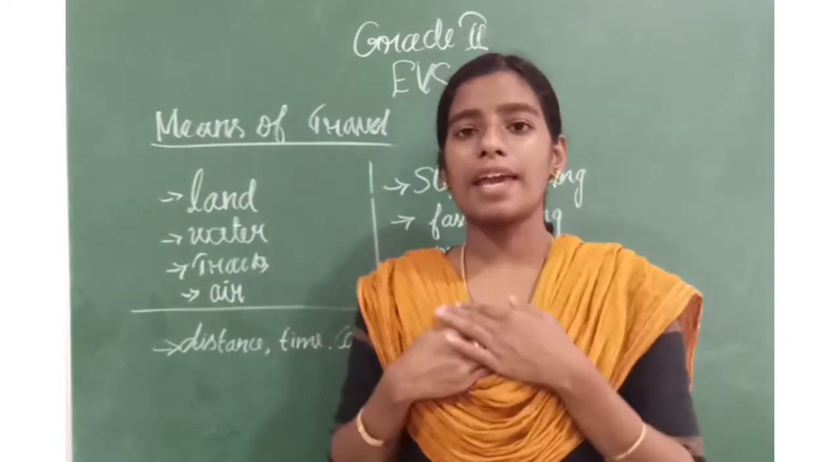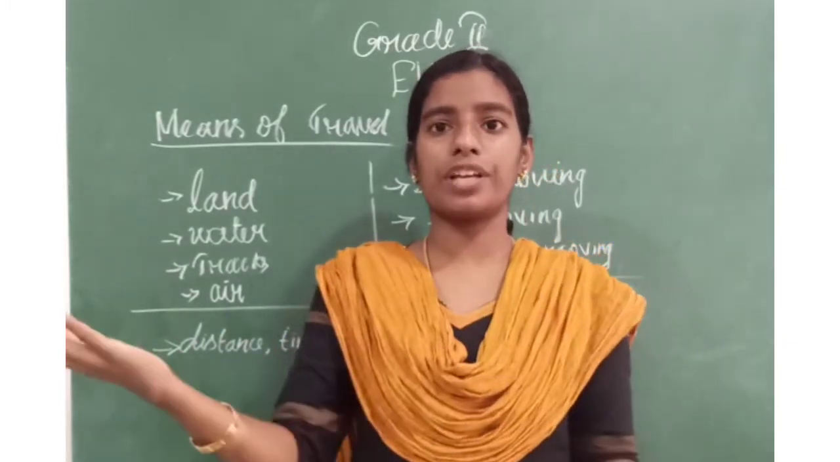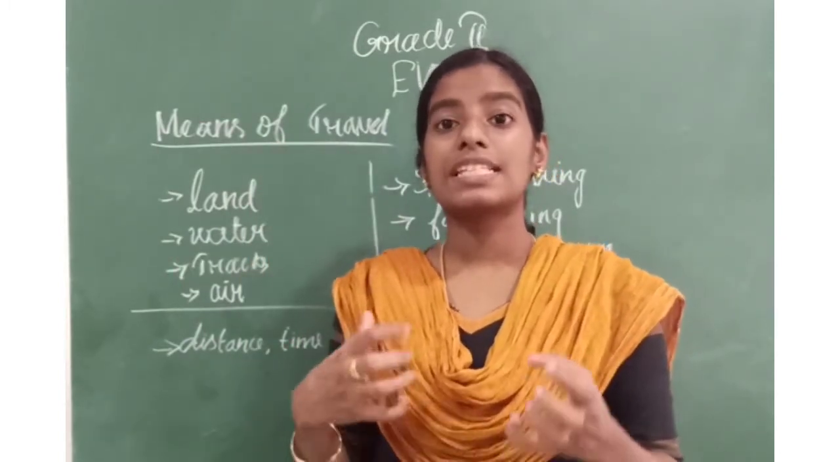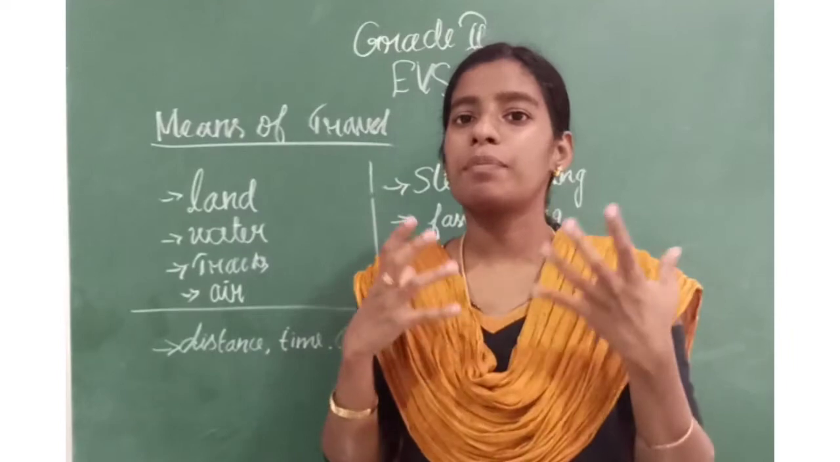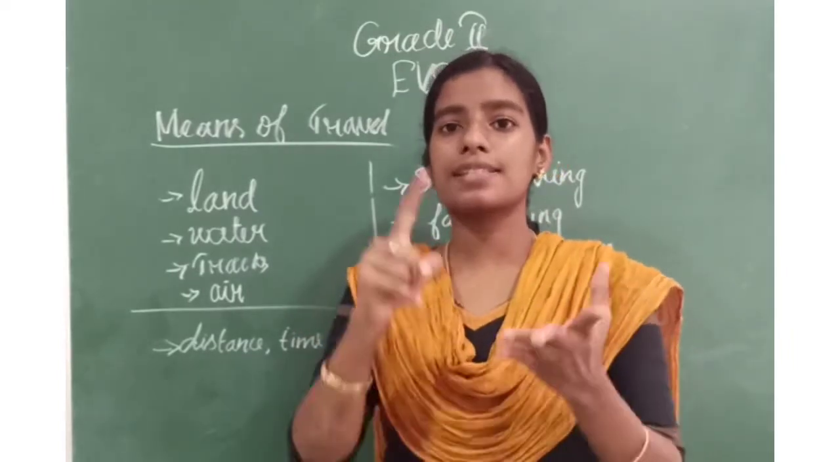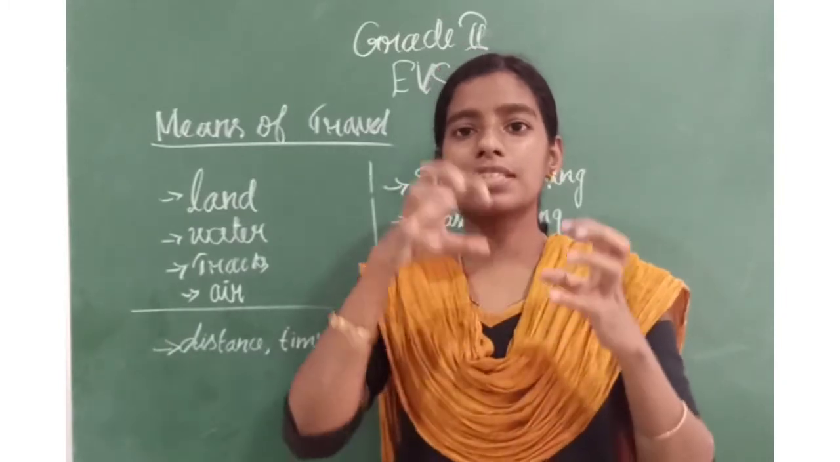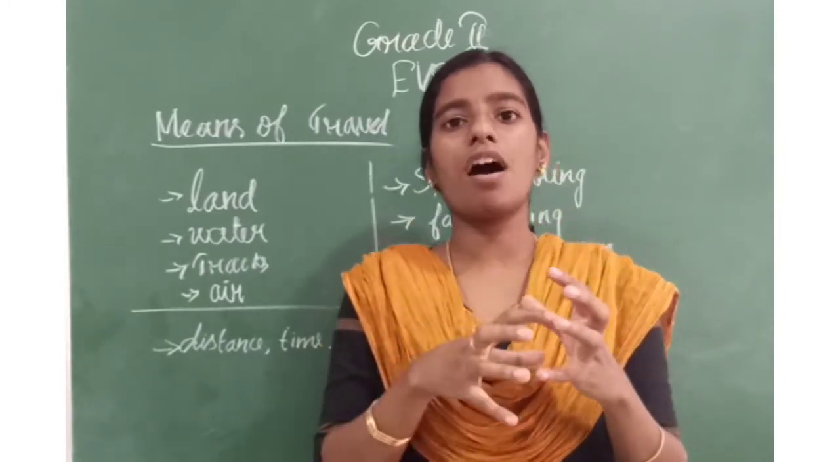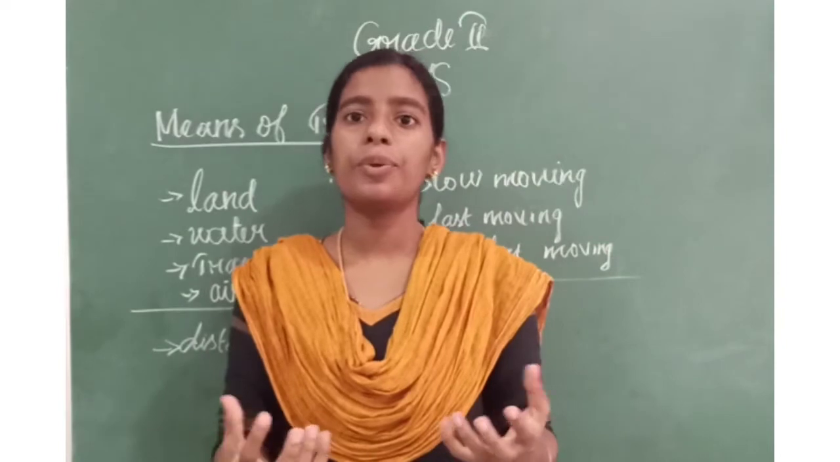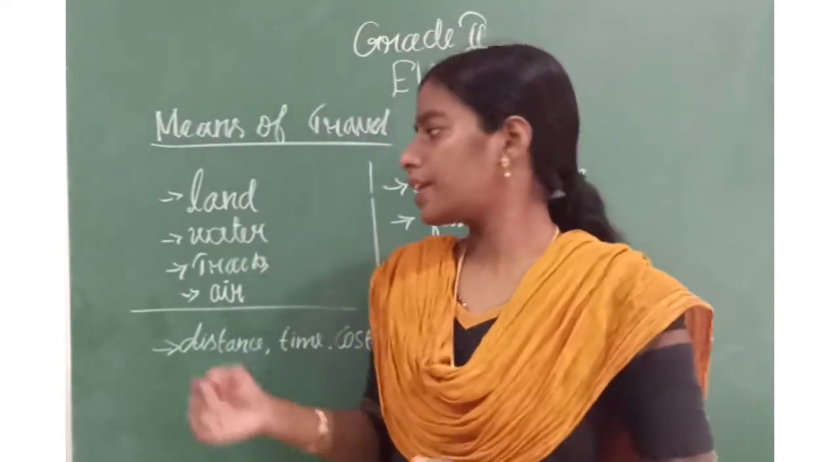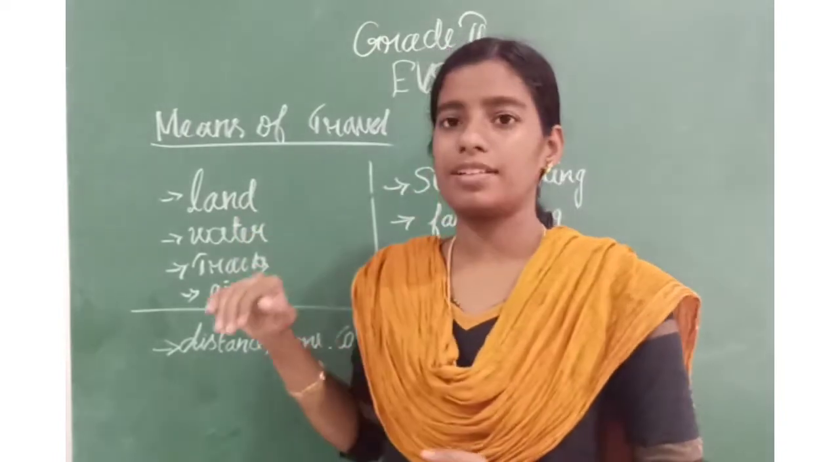That is, I am in Kanyakumari and you are in Chennai. How can I reach you? I have to use some vehicles. Vehicles like car, bus, train, aeroplane, any one of the vehicles. These things we use for travel are called means of travel. Now, there are four means of travel.